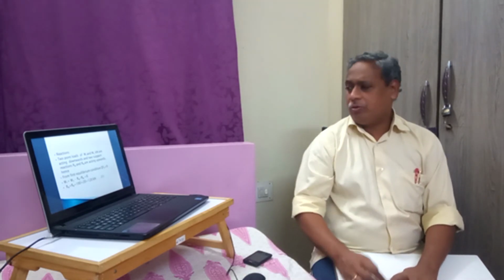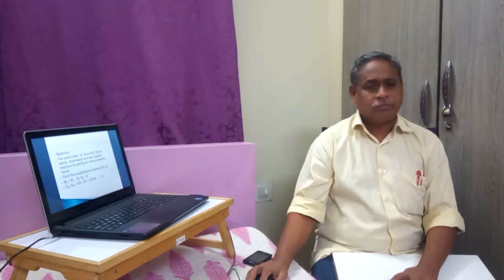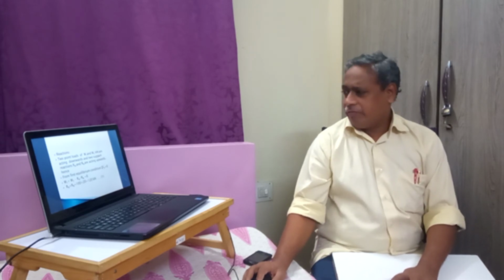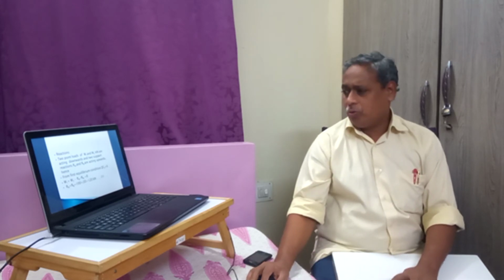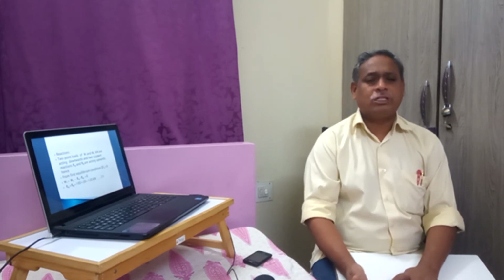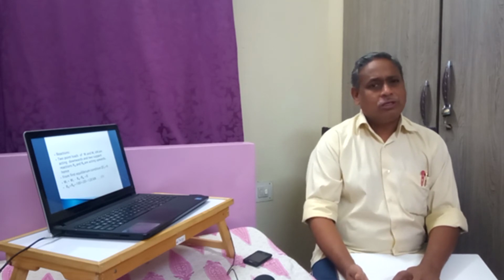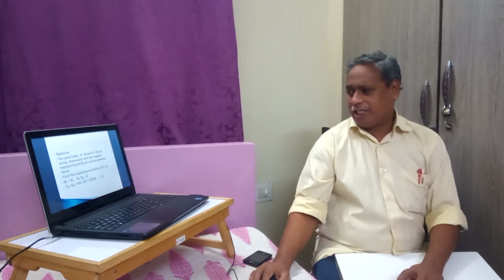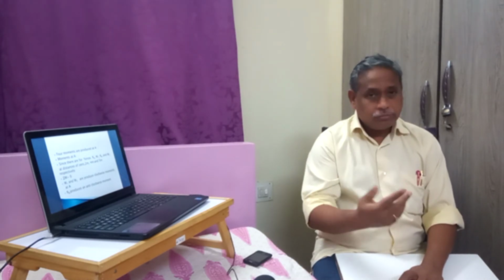Once we are conversant with this concept, there is no need to write sigma Fv is equal to 0 and do all these steps. Simply by saying that upward forces are equal to downward forces, we say RA plus RB is equal to 100 plus 20, 120.